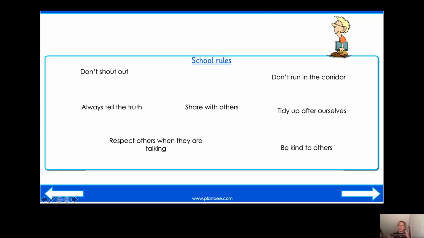There's no confusion on what should happen. Everybody knows that those are the rules and that is what should happen. And also, people feel safe if there's rules in place, not in the school as such, but outside of school. If there are rules maybe on the streets, you then feel a lot safer, don't you? If you know that everybody should be following those rules.